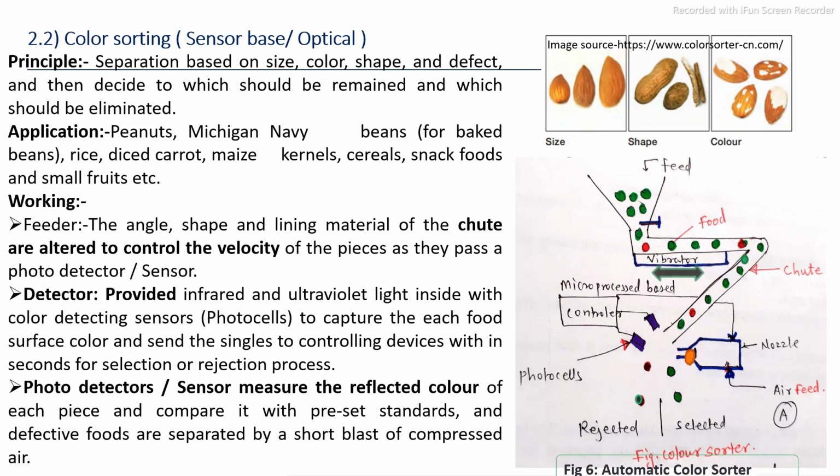The process is very fast, in which we can separate the feed material on the basis of their specific color, and it is also required to properly set the color preset standards. On the basis of their specific preset standard, we can separate even small size fruits, then large size fruits, then nuts, cereal grain, pulses, etc. The main parts involved first are the detectors to detect the specific color of those foods.